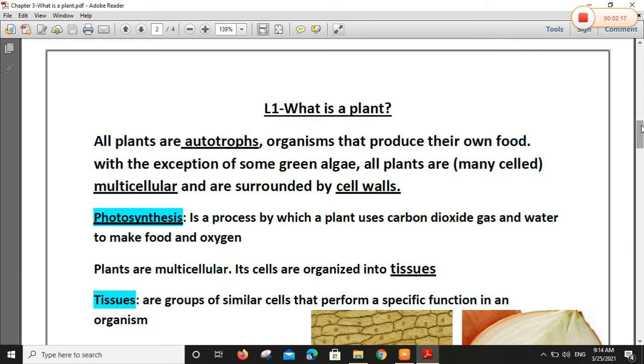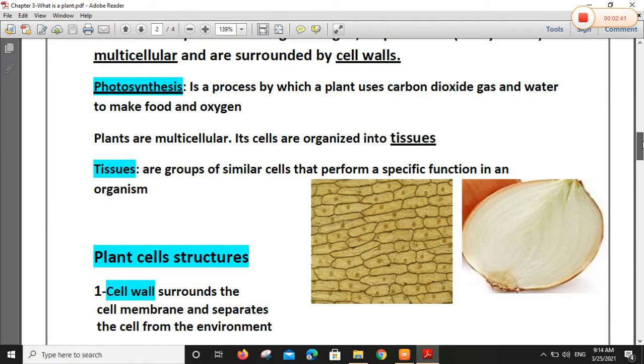Okay? As I told you, photosynthesis is the process by which plant makes its own food. Yes? So photosynthesis is a process by which a plant uses carbon dioxide gas and water and sunlight to make food and oxygen. Yes, this is photosynthesis process.